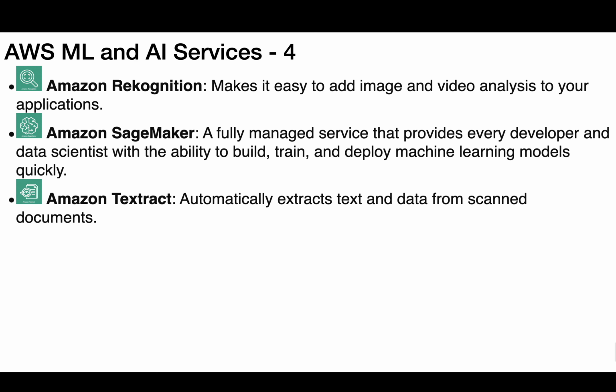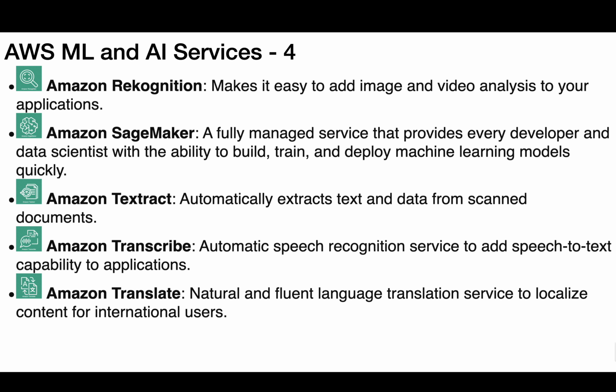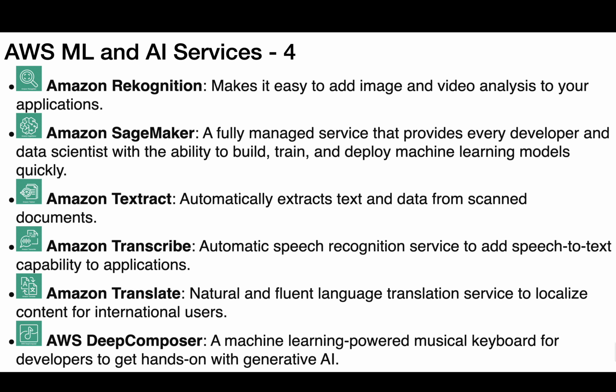Amazon Textract automatically extracts text and data from scanned documents. Amazon Transcribe, an automatic speech recognition service to add speech-to-text capability to applications. Amazon Translate, a natural and fluent language translation service to localize content for international users. AWS DeepComposer, a machine learning powered musical keyboard for developers to get hands-on with generative AI.